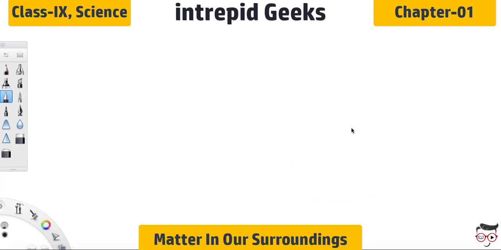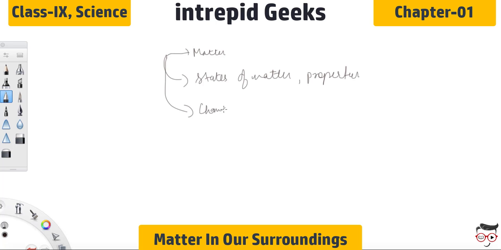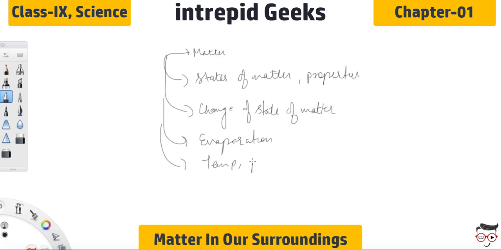So in this chapter, first we discussed the existence of matter. We discussed the theories related to the existence of matter, related to the composition of matter. Then we discussed the states of matter and their properties. After that, today we discussed the change of state of matter. Then we discussed evaporation, the effect of temperature, pressure, and how evaporation causes cooling.